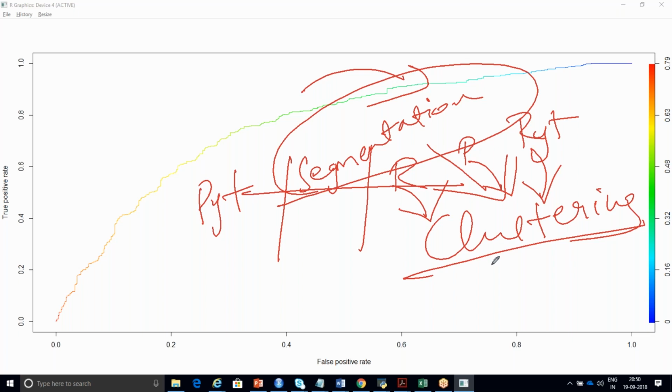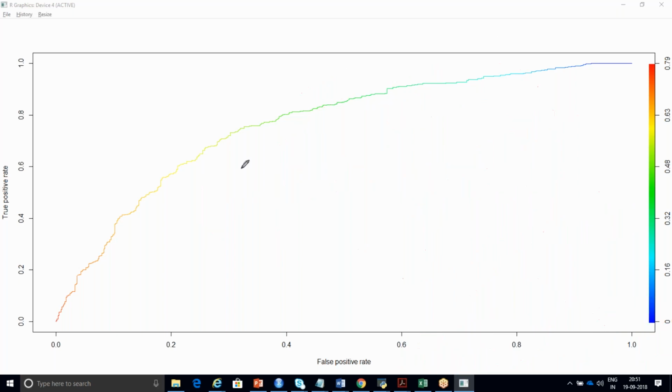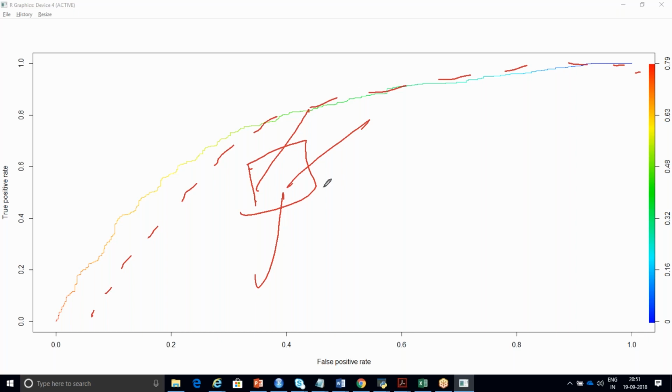In clustering we have two algorithms. One is hierarchical clustering and the other is non-hierarchical clustering. We'll see the implementation part of both with respect to R and Python, along with logistic regression. Clear for everyone? But don't miss this assignment with a very important question. That is the reason I'm going to give you an assignment, because only if you spend some time doing research will you be able to understand what it is.